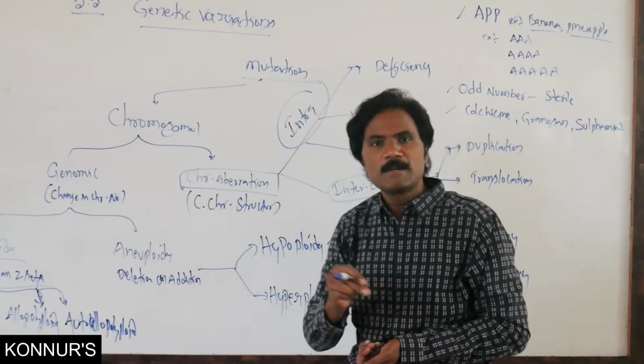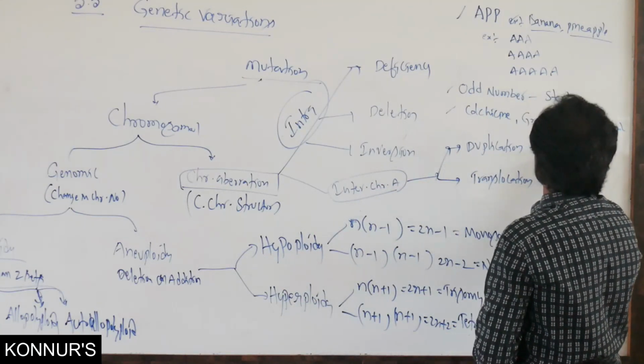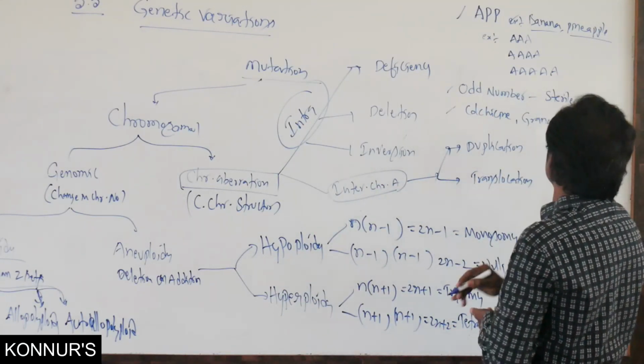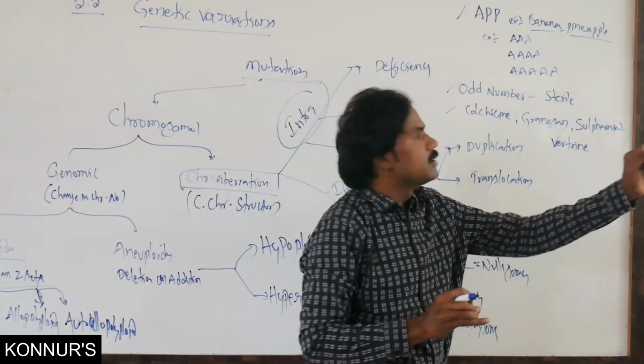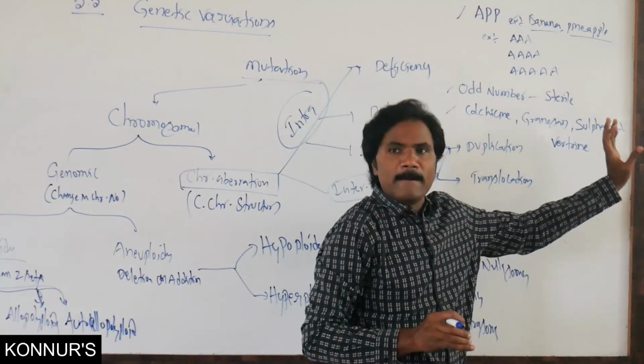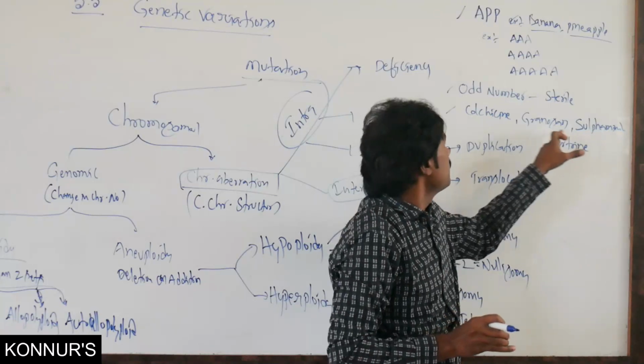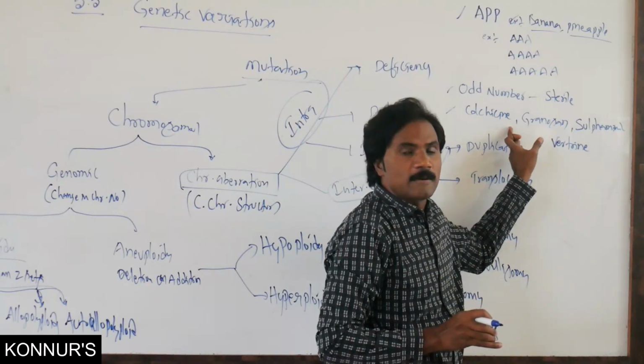Apart from this, Vectrin or sulfur mustard, such types of chemicals induce this.